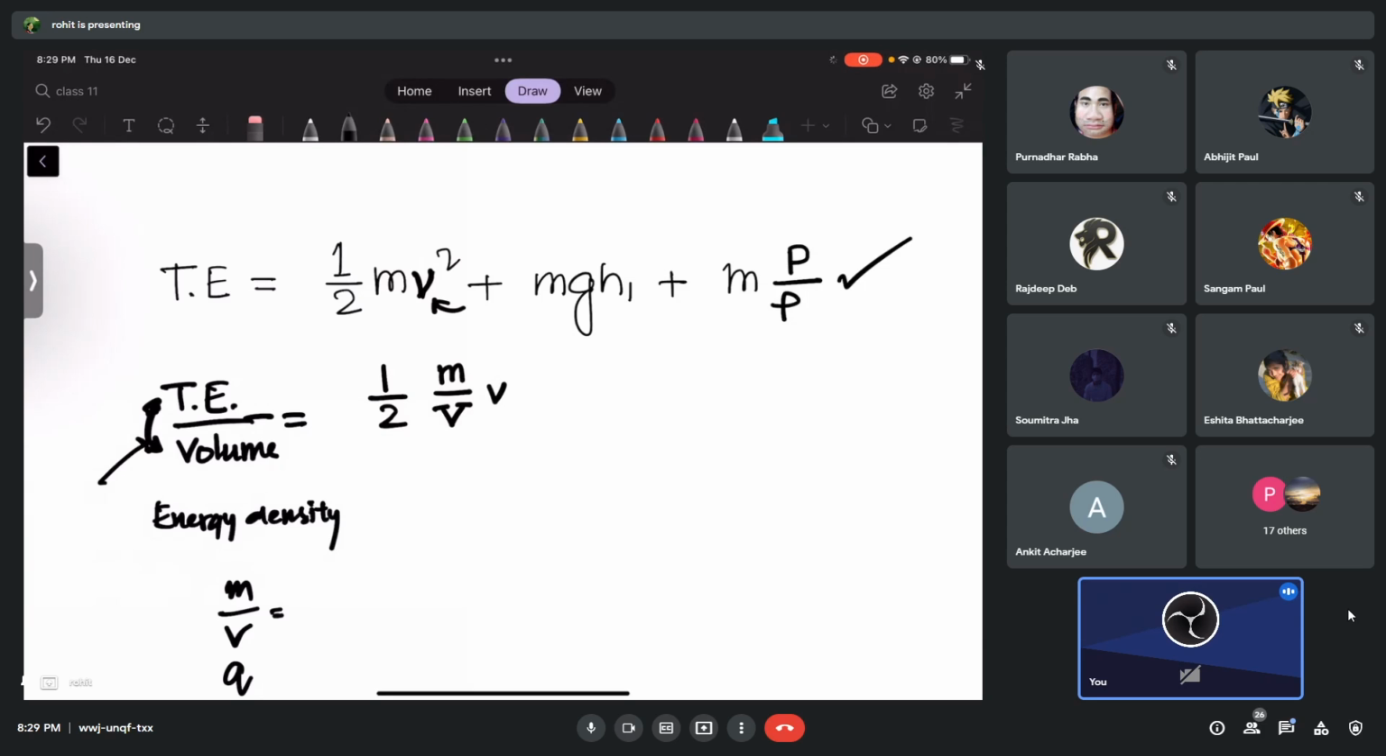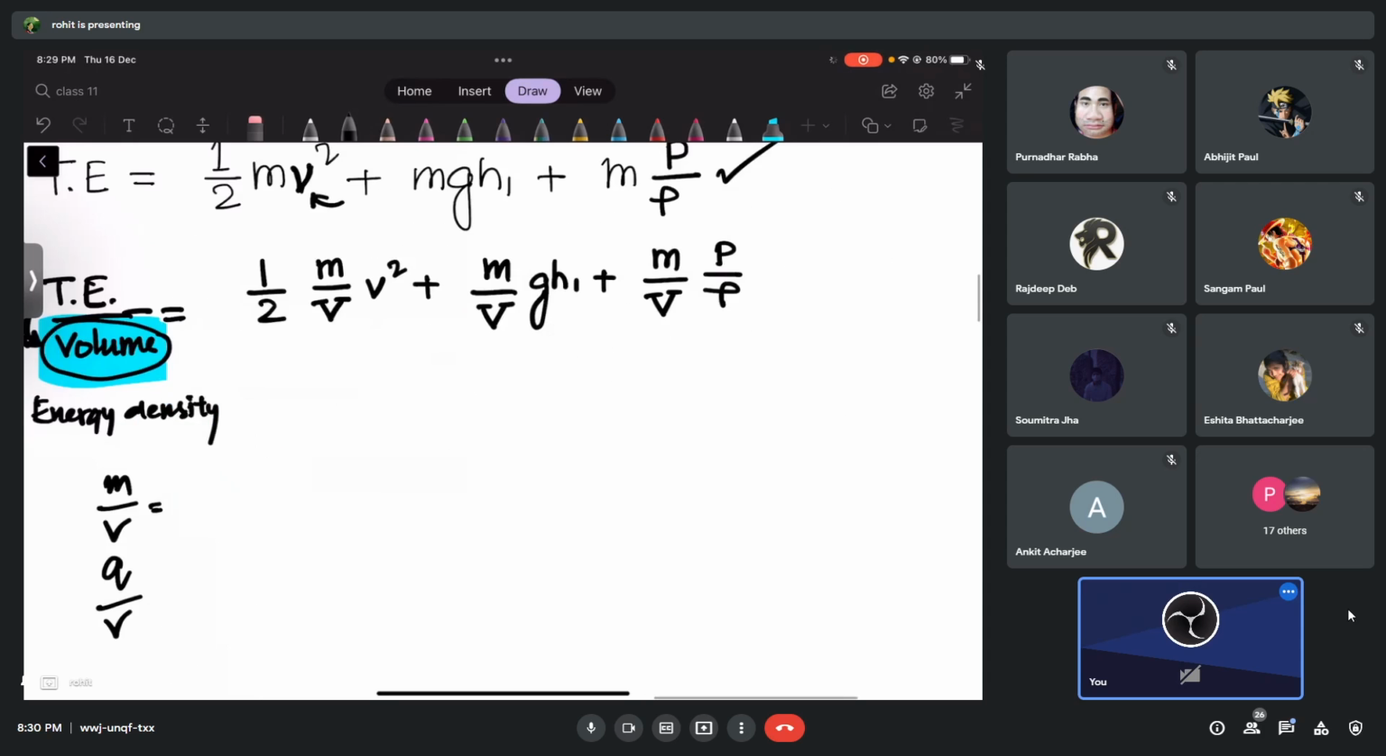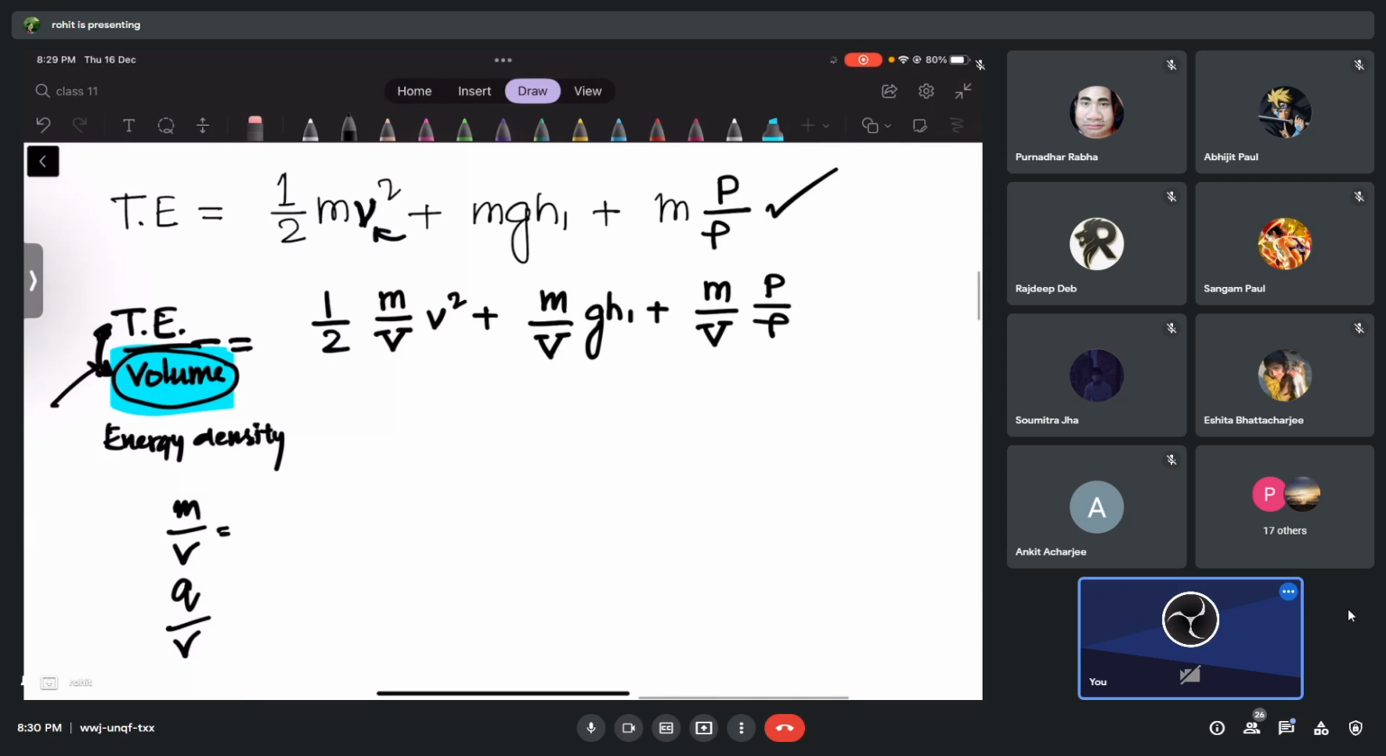Okay, so this is velocity square plus m by capital V again, which is volume. Because I think you can understand, I'm dividing the entire left hand side by volume, so I have to divide the entire right hand side also by volume, plus m by V again, and we have P by density, which is rho. Now I think it's easy for you to understand what's going to happen next.